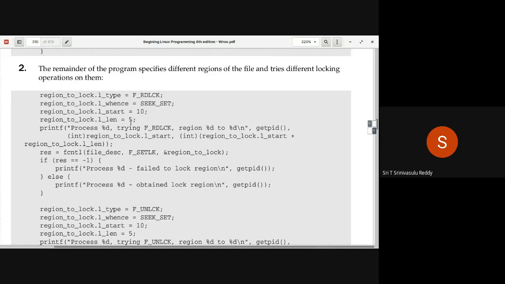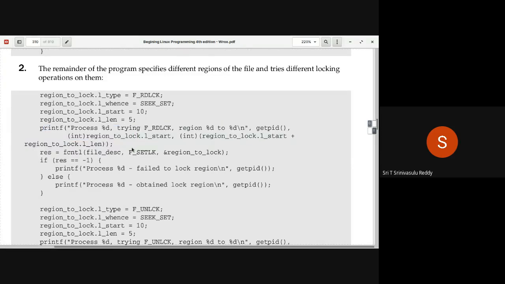There we only got the information, whereas now here, you might even try to apply the lock. You should be able to apply the lock also without having any issue. That's what you are trying to do. Printf process so and so, your own process, trying F_RDLCK, region from so and so to so and so. So what is the value? getpid, getpid, this number is going to be filled, and starting value is region_to_lock.l_start, and then region_to_lock.l_start plus length. So this entire thing you understand. Only some display message you are displaying.